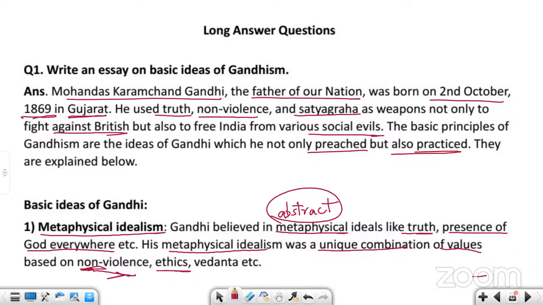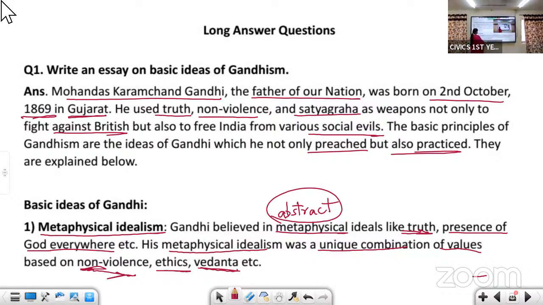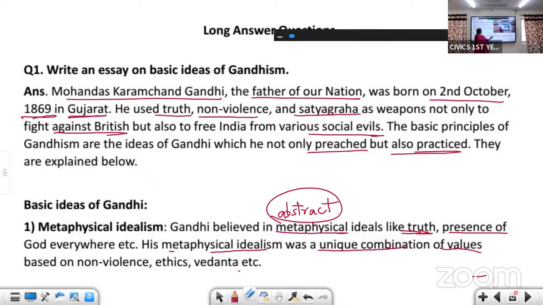And Vedanta: he has done the study of the Vedas. So what is metaphysical idealism? Gandhiji's idea was based on truth. He believed that God is everywhere. It was a unique combination based on non-violence, ethics, and Vedanta. If you are writing this much, that is enough.